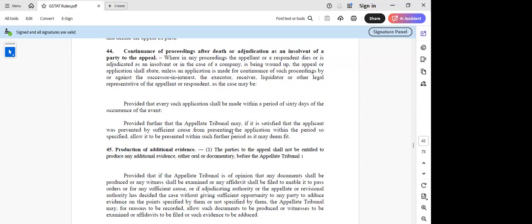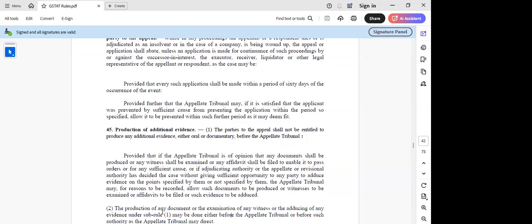But if we read this rule, they are trying to say that if the appellate tribunal is of the opinion that any document shall be produced or any witness shall be examined or any affidavit shall be filed to enable it to pass orders, or if the adjudicating authority or appellate or revisional authority has decided the case without giving sufficient opportunity to any party to adduce evidence on the point specified by them or not specified by them, then the appellate tribunal may, for reasons to be recorded, allow such documents to be produced or witnesses to be examined or affidavits to be filed or such evidence to be adduced.